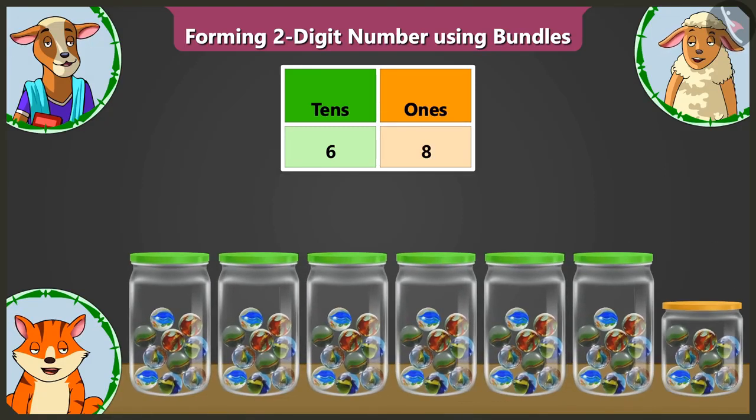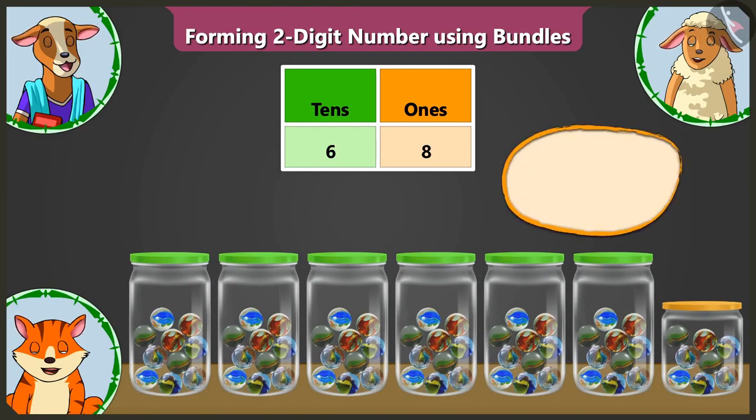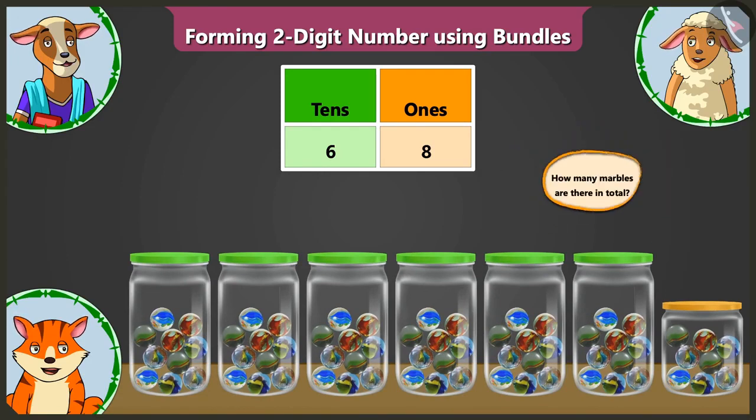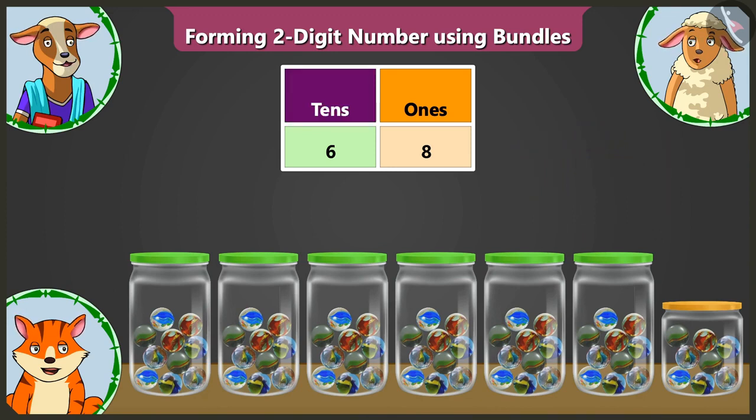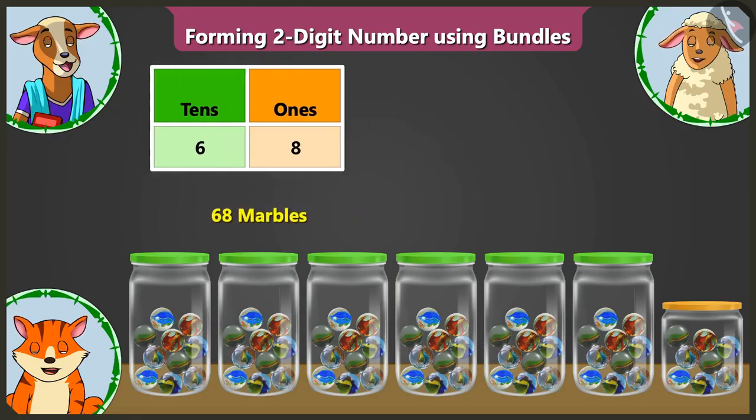Well done, Billy. But my question was, how many marbles are there in total? Here in the tens box, there is 6, which means 60 marbles. And in the ones box, there is 8. That means there are 8 marbles. That is why there are 60 and 8, 68 marbles in total. Yes, well done. Now look, children, I will teach you how to expand 68 into 2 parts.